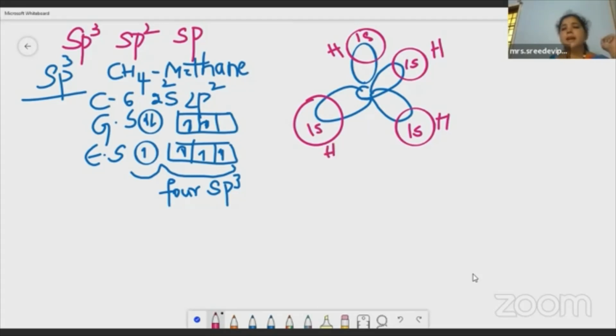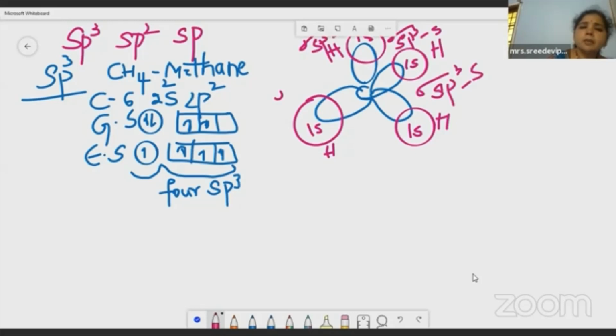See, these are the 4 hydrogen atoms, and we have formed sigma sp3 s bonds. How many? 4. So they have formed 4 sigma sp3 s bonds. What is a sigma bond? A bond formed by linear overlapment. Yes. The bond formed by linear overlapment is called a sigma bond.